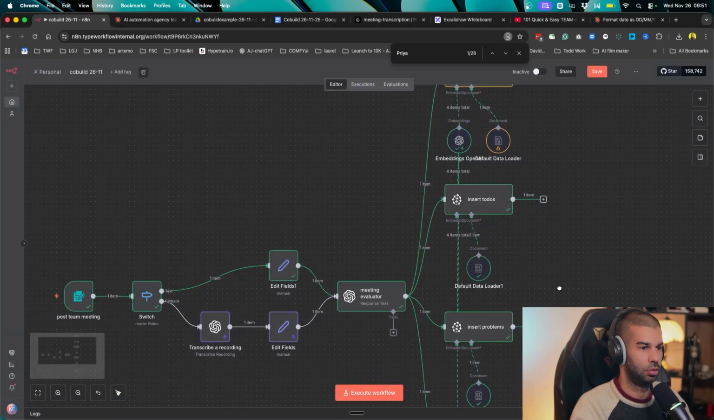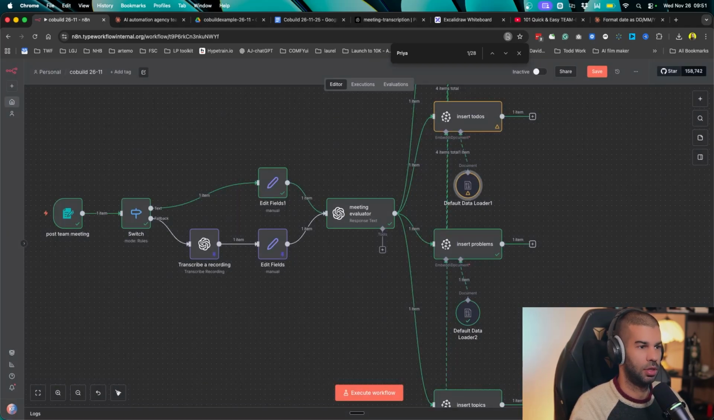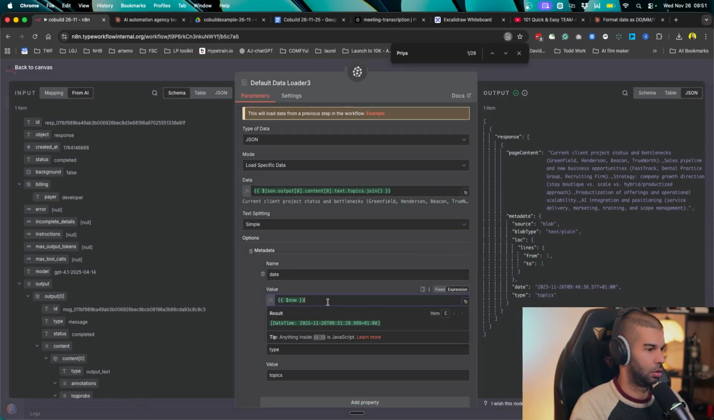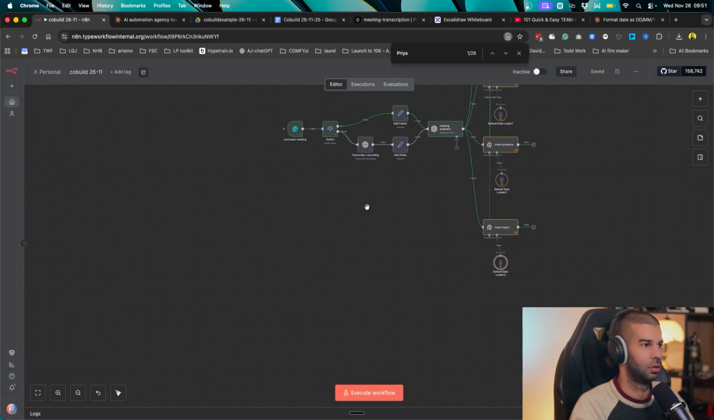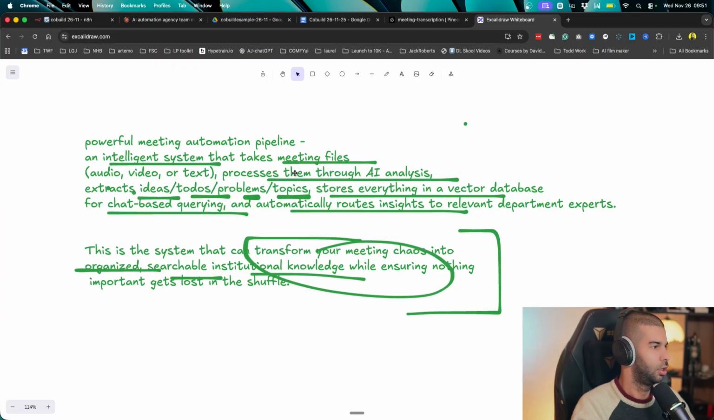So I just need to do that for the other ones as well. So there's that, and there's that. So save. Let's spin the meeting transcript and let's run this once more. Let's close this. So here, whilst this is inserting data into Pinecone, what we finally need to do is route insights to relevant department experts.